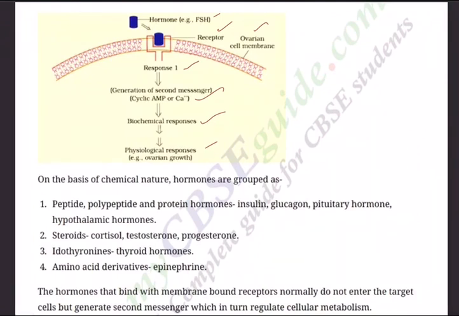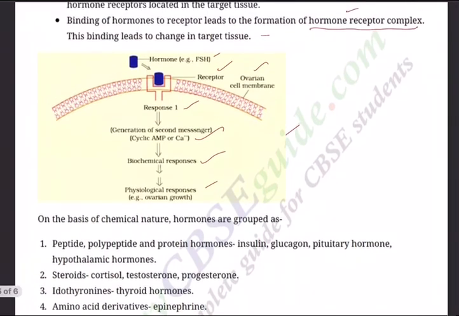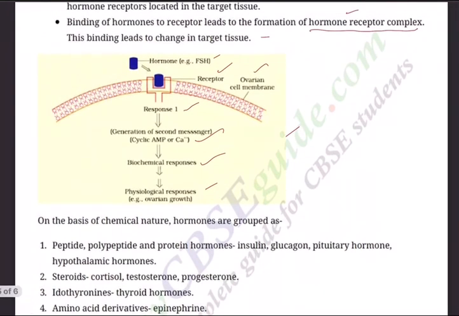On the basis of chemical nature, hormones are grouped as four types. I think that we'll see in the next session. Before that, you draw this diagram and try to understand the hormonal action. I have taken FSH, you take another.